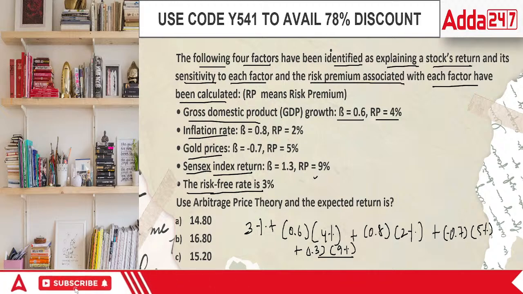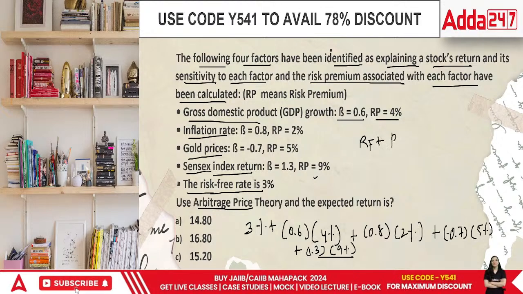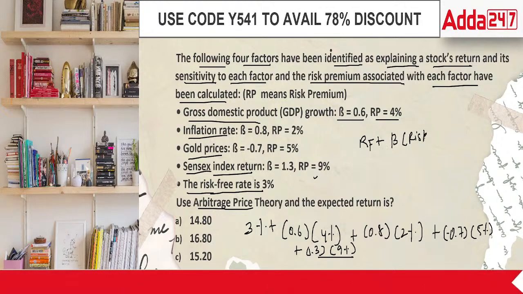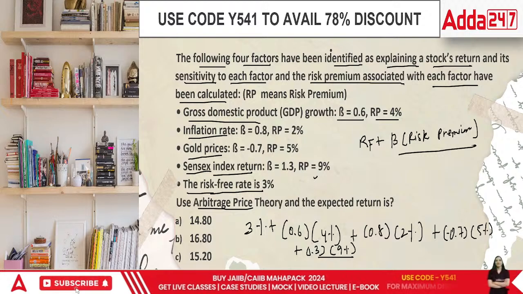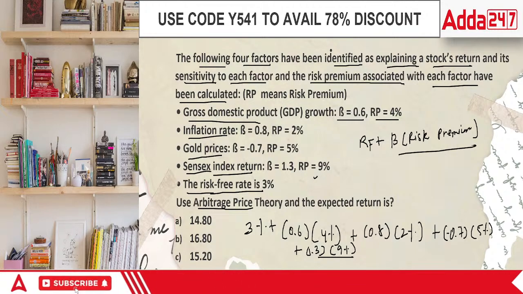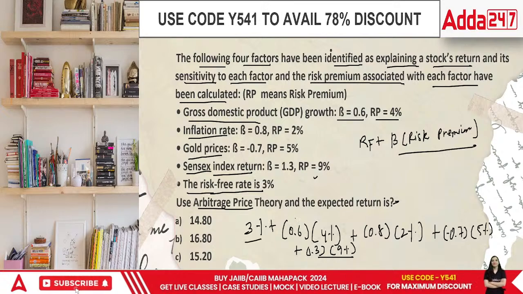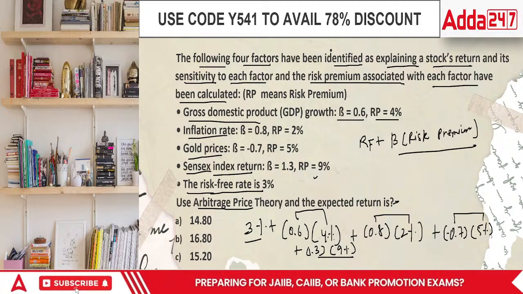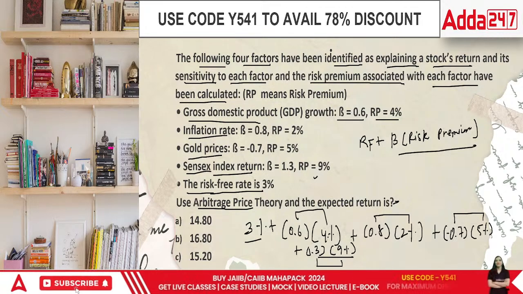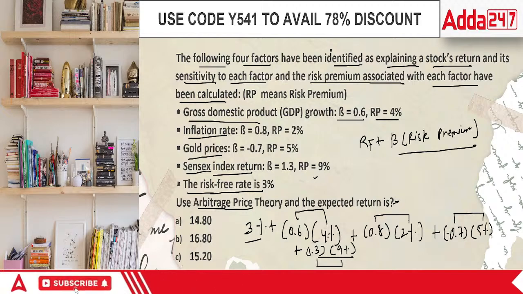In terms of the arbitrage pricing model, they have multiple sensitivity factors, in which you have the risk-free rate plus whatever your beta is, and you have your risk premium, the extra premium that you are ready to pay just because you are taking the risk. Obviously, when you want reward, you have to bear more risk as well. So in this case, what is going to be the answer? It is going to be 3% plus 0.6 into 4%, 0.8 into 2%, 0.7 into 5%, and 1.3 into 9%. So the answer is going to be 15.2.